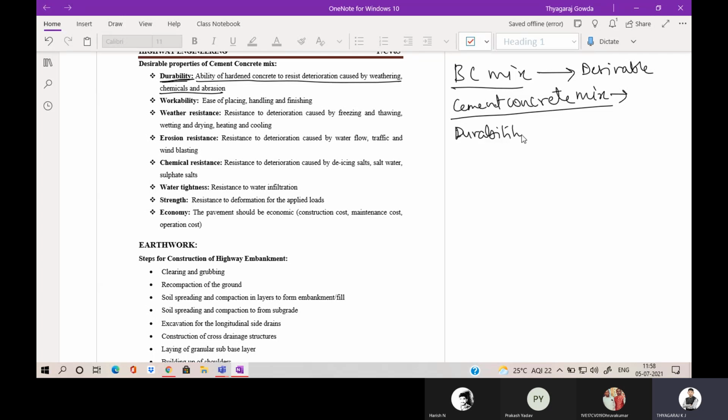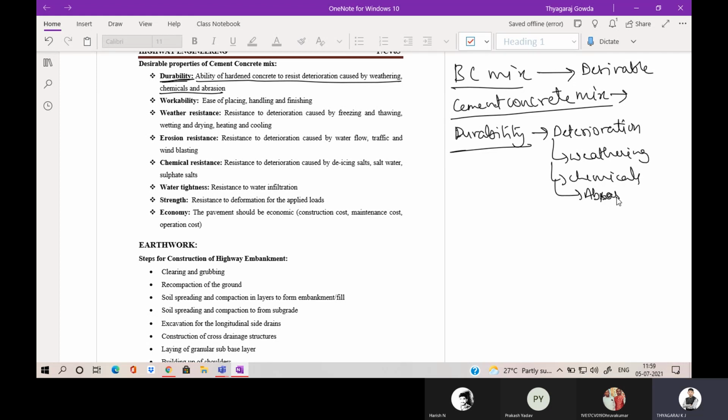So durability, is it visible, right? What I am writing, is it visible? Visible. Okay, so durability means resistance to deterioration because of weathering action, then chemical and abrasive action.